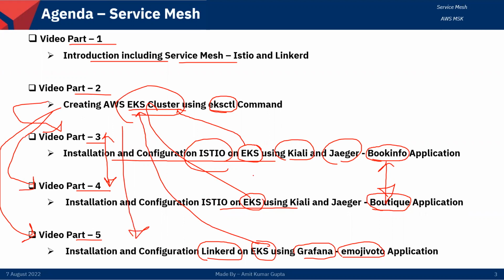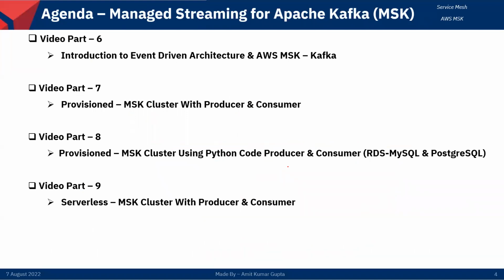So after that, in part 6 I will discuss some event-driven architecture and what AWS MSK and Kafka are. That is only a theory introduction, and I will cover it in 5 to 10 minutes for the theory portion. And next in part 7, I will cover some practicals on how to provision and use this MSK cluster.